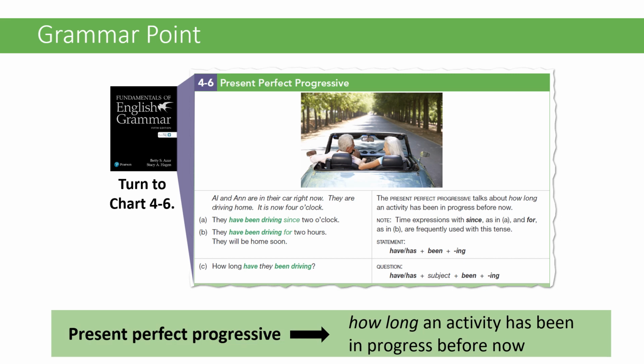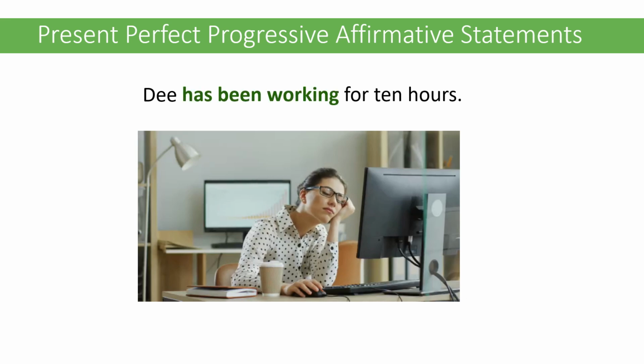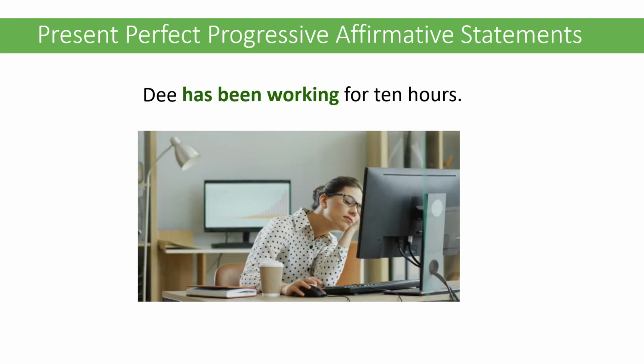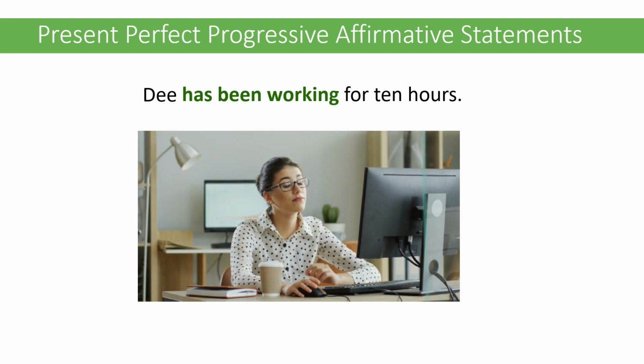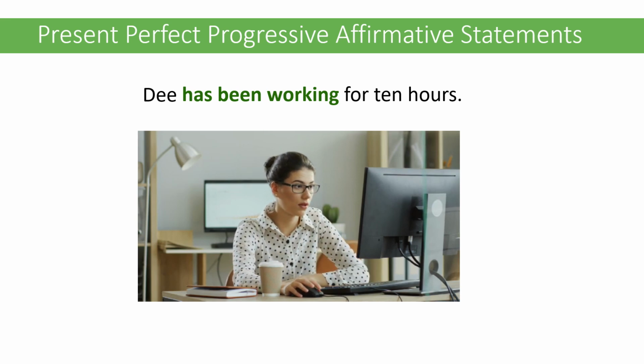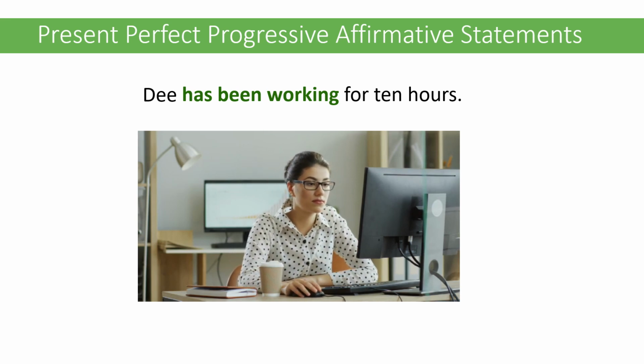The present perfect progressive talks about how long an activity has been in progress before now. With the present perfect progressive, the activity is still in progress now. Time expressions with since and for are frequently, but not always, used with this tense. Let's look at these examples. Dee has been working for 10 hours. So it tells us the duration. She started 10 hours ago and she's still working.